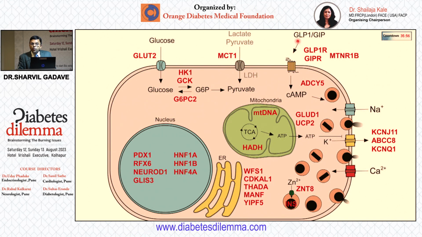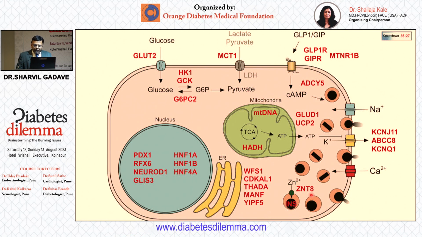So GLP also has receptors on the beta cell. What they do is they lead to an increase in cyclic AMP, and that augments the calcium mediated exocytosis of the preformed granules. So that is one thing that is happening. And we know that there are various players here. There is this zinc transporter 8. Autoantibodies against zinc transporter 8 are one of the etiologies of type 1 diabetes and so on.